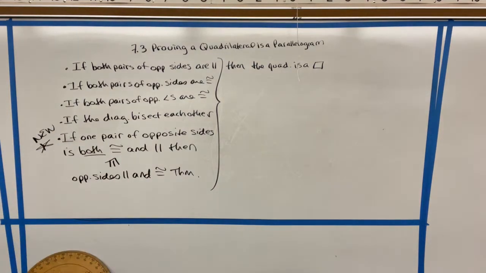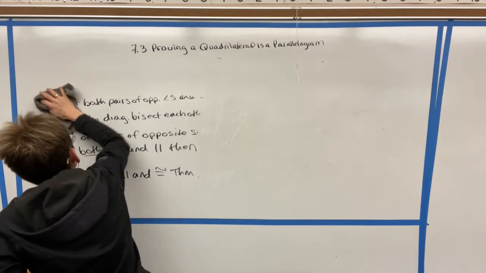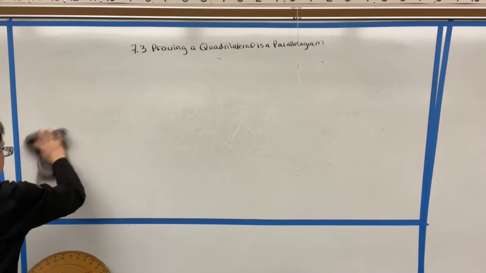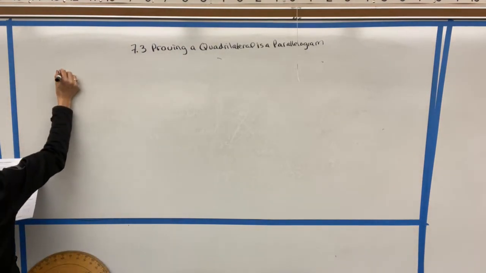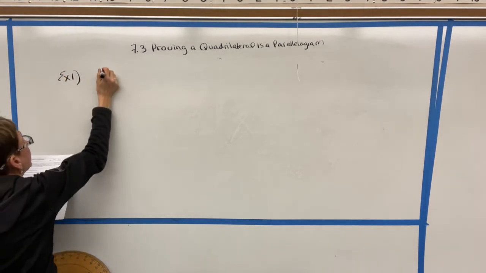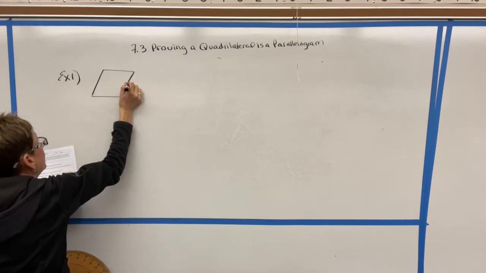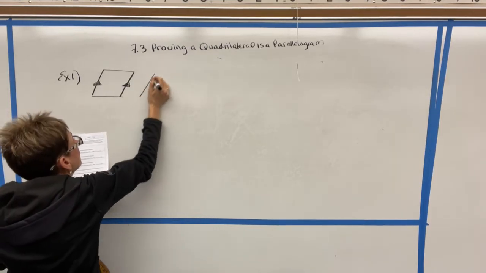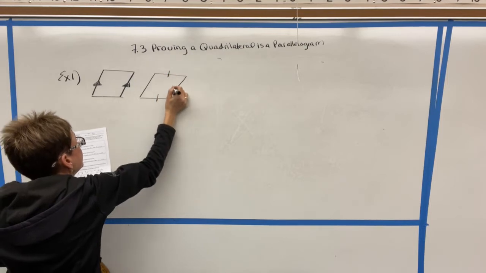All right, let's do some examples based on these notes that we just did. So let's call this example 1, and I'm going to show several pictures here, and then we're going to see whether or not we have enough information to prove that the figure is a parallelogram. So under each one, we're going to write a yes or a no.